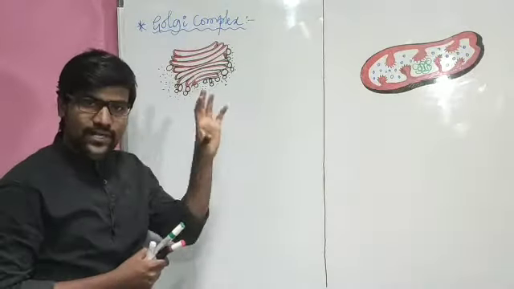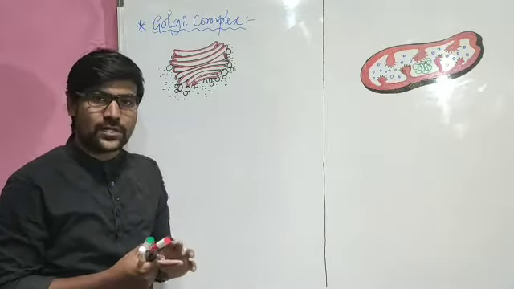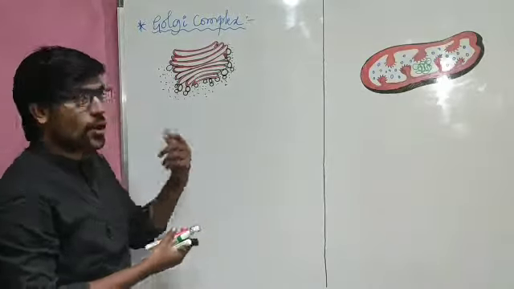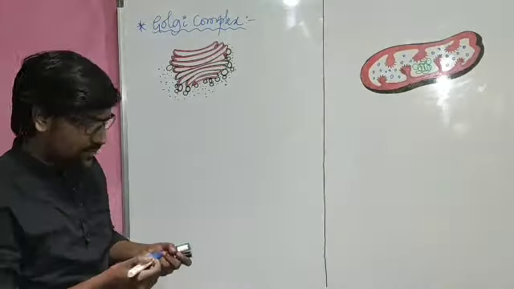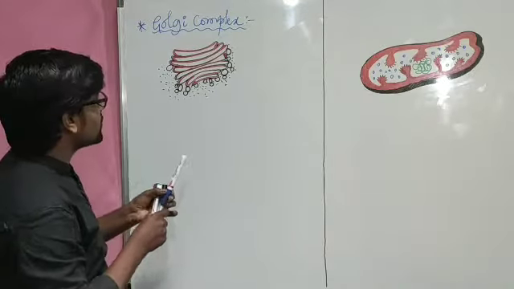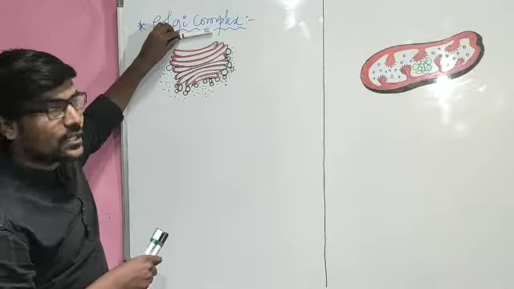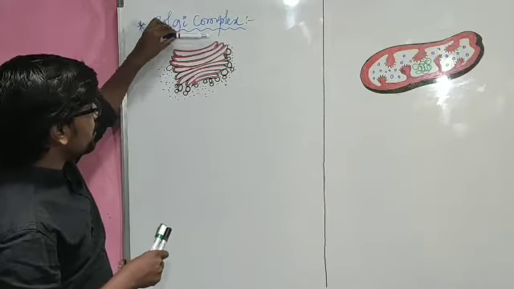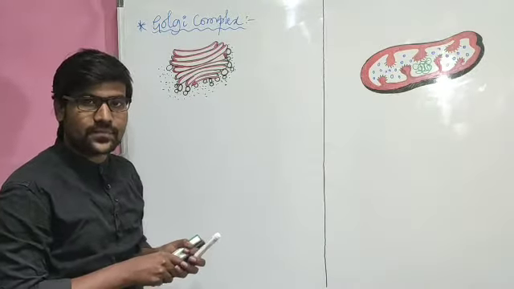Golgi complex. Why it is considered a complex: it is a complicated structure, just like the endoplasmic reticulum, or sometimes more than that. The Golgi complex is near to the endoplasmic reticulum itself. For example, imagine this marker is the endoplasmic reticulum, connected with the nucleus, and the endoplasmic reticulum is directly connected with this Golgi complex.